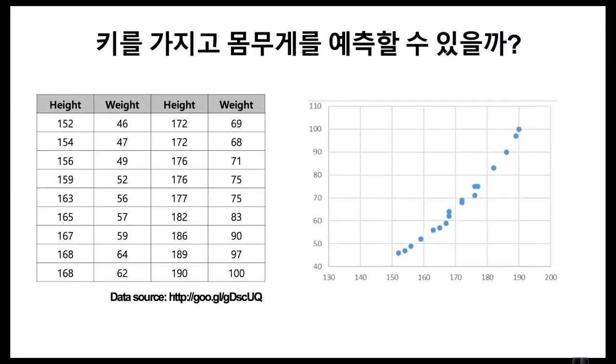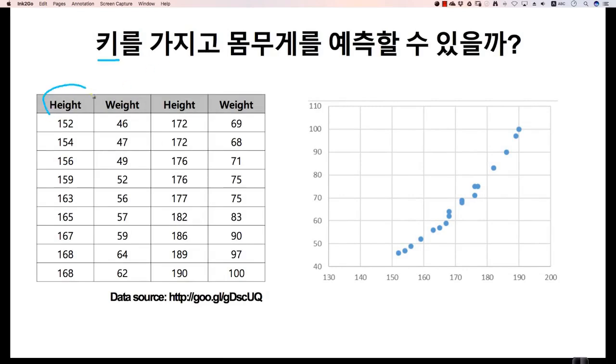It's similar to what we've seen before, but take a look at this data. If you look at this data with this height, can you predict the weight with this height? That's the kind of question we have. I only gave you the height for this data. So can we predict the weight using the height? We plotted it on a two-dimensional coordinate plane. So this represents the height, and this represents the weight.